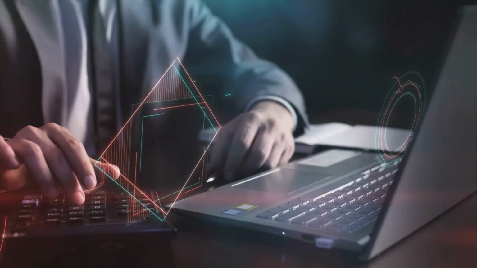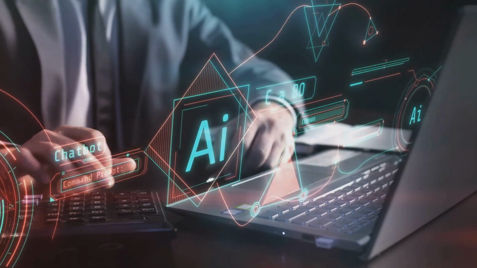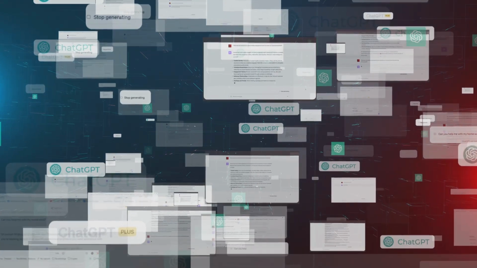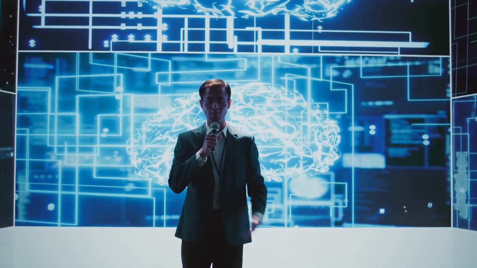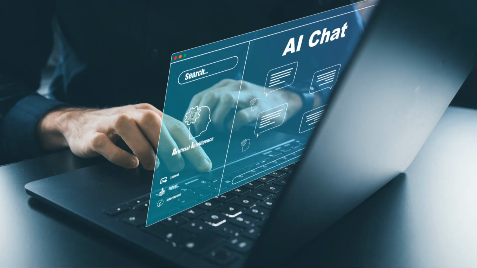This essay will explore the key features and benefits of ChatGPT Pro. We will delve into its advanced reasoning abilities, multimodal capabilities, and improved performance. Join me as we embark on a journey to unravel the mysteries of this groundbreaking AI model.